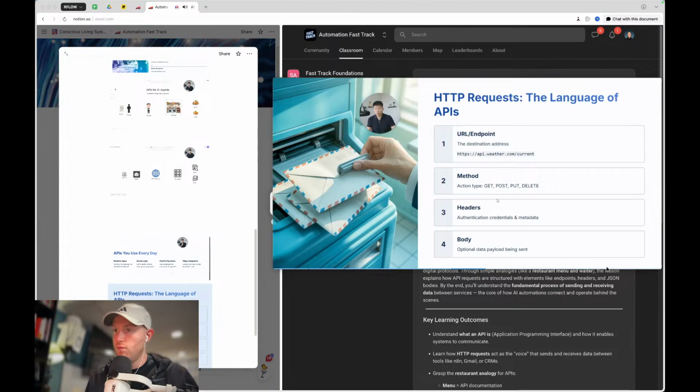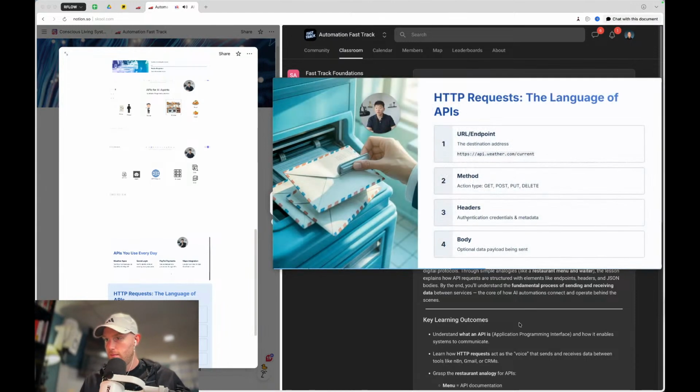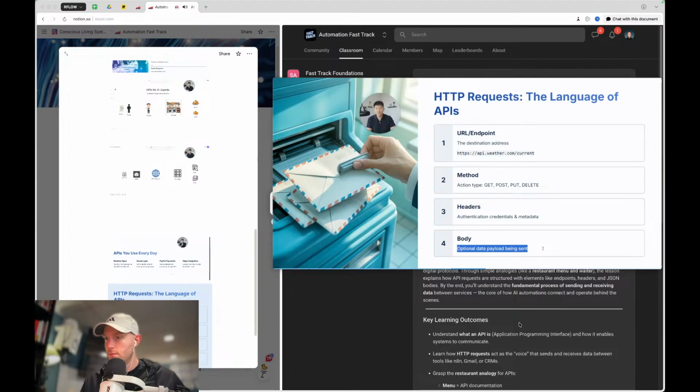So when you go to McDonald's and you make that request and you ask for fries, you have to pay. And so you give them a credit card. That's basically an API key, a password, something that says, okay, this is this person's account, and we will then authorize them to use our service or to buy our French fries. And then you have a body, which is kind of like extra information. So maybe I want them extra crispy. Maybe I don't want salt. Maybe I'm gluten-free, whatever. Just sending over more details in the body.